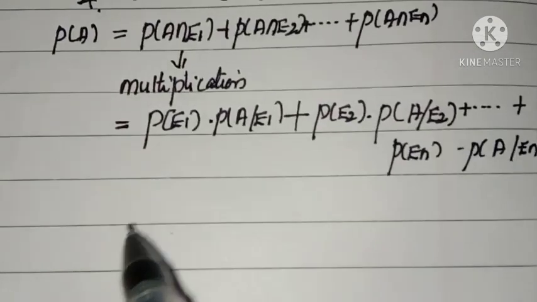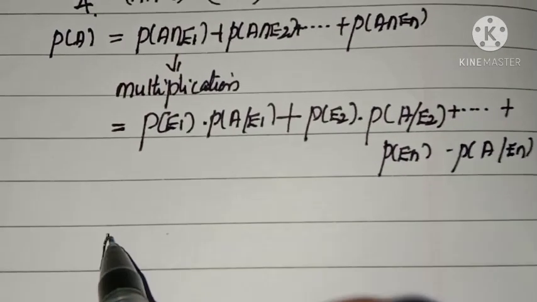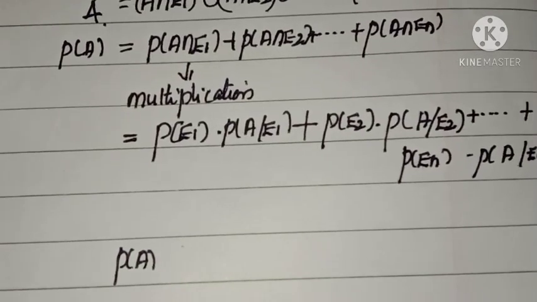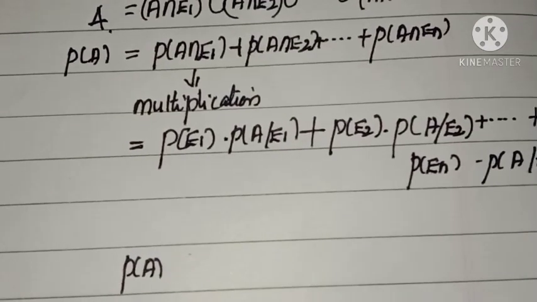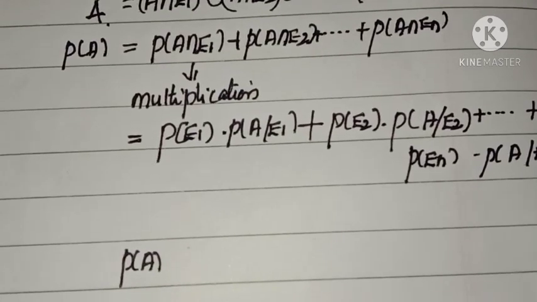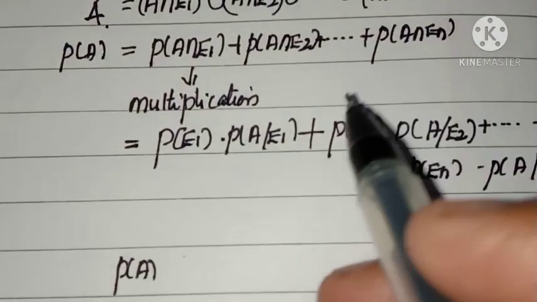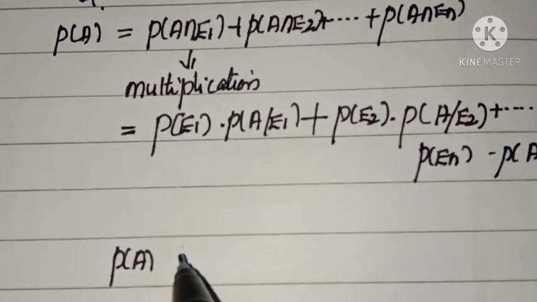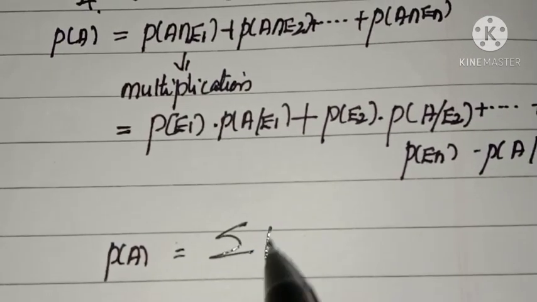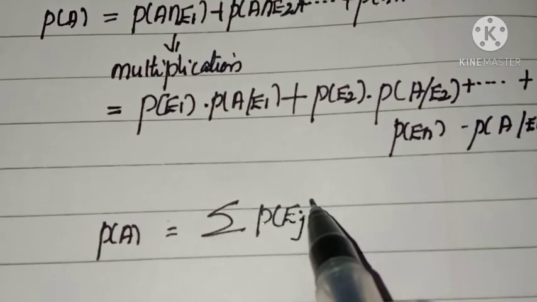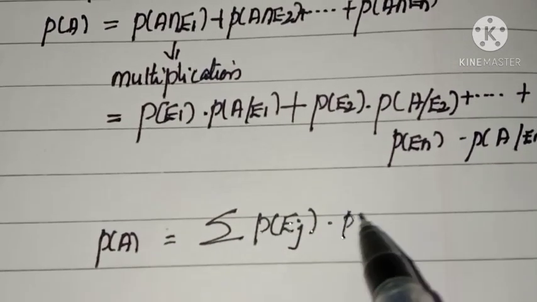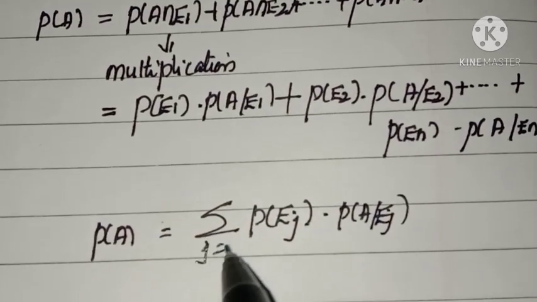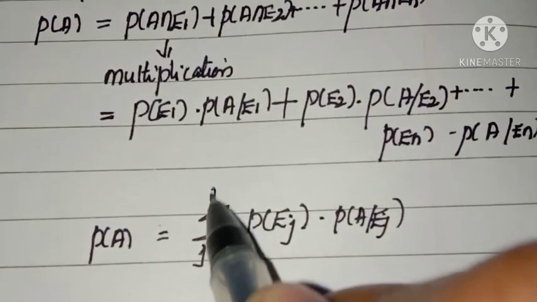So P of A, the given event A, can be written as P of E1 into P of A given E1 plus etc., or sigma P of Ej into P of A given Ej, where j varies from 1 to n.